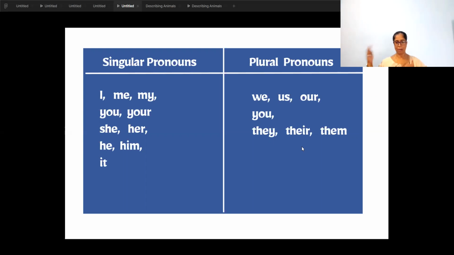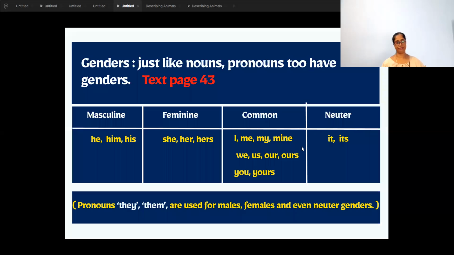That is I and my partner. Okay? So we, us, our. Plural, more than one. And if it is second person, you, more than one. So you is the same for single and plural. Okay? And then if it is third person about whom we are speaking, that is they, their, them. Okay? Next one: gender. Gender, we learned noun gender.